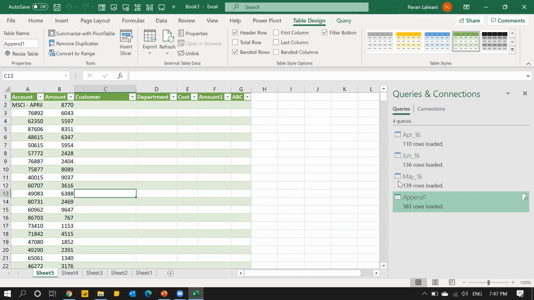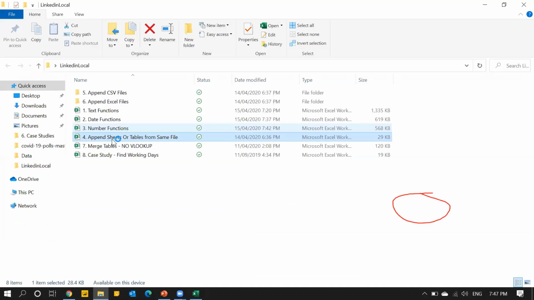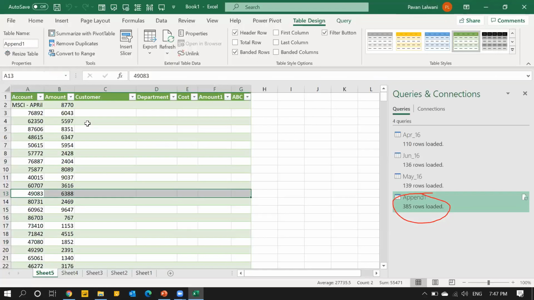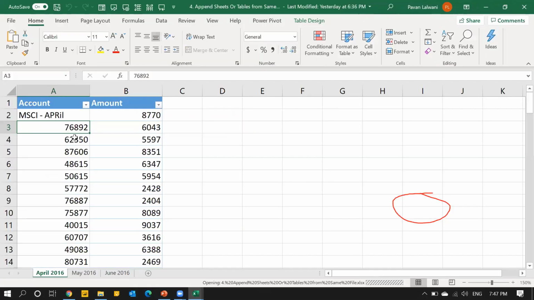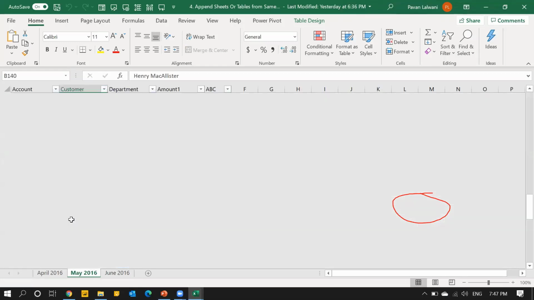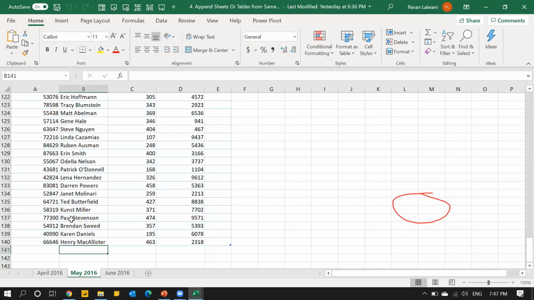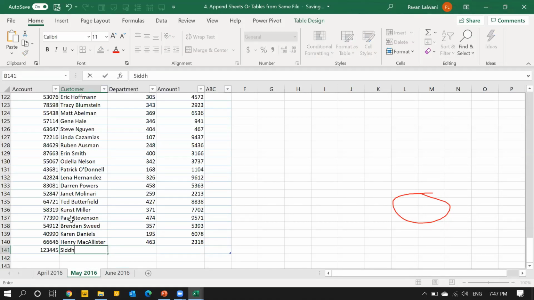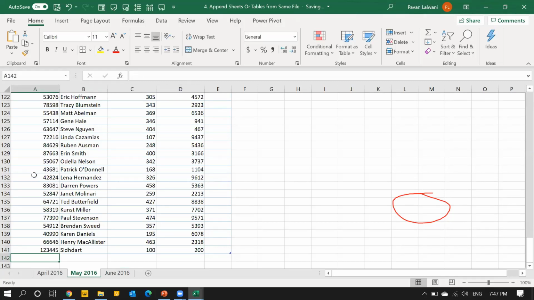What I'll do is I'll go to that file and add some records. I'll go to any sheet here. In the last cell, I'll add 1, 2, 3, 4, 5, and I'll write as Siddharth, 100 and 200. Save this file, close this file. The answer I'm expecting is 386. See the number.